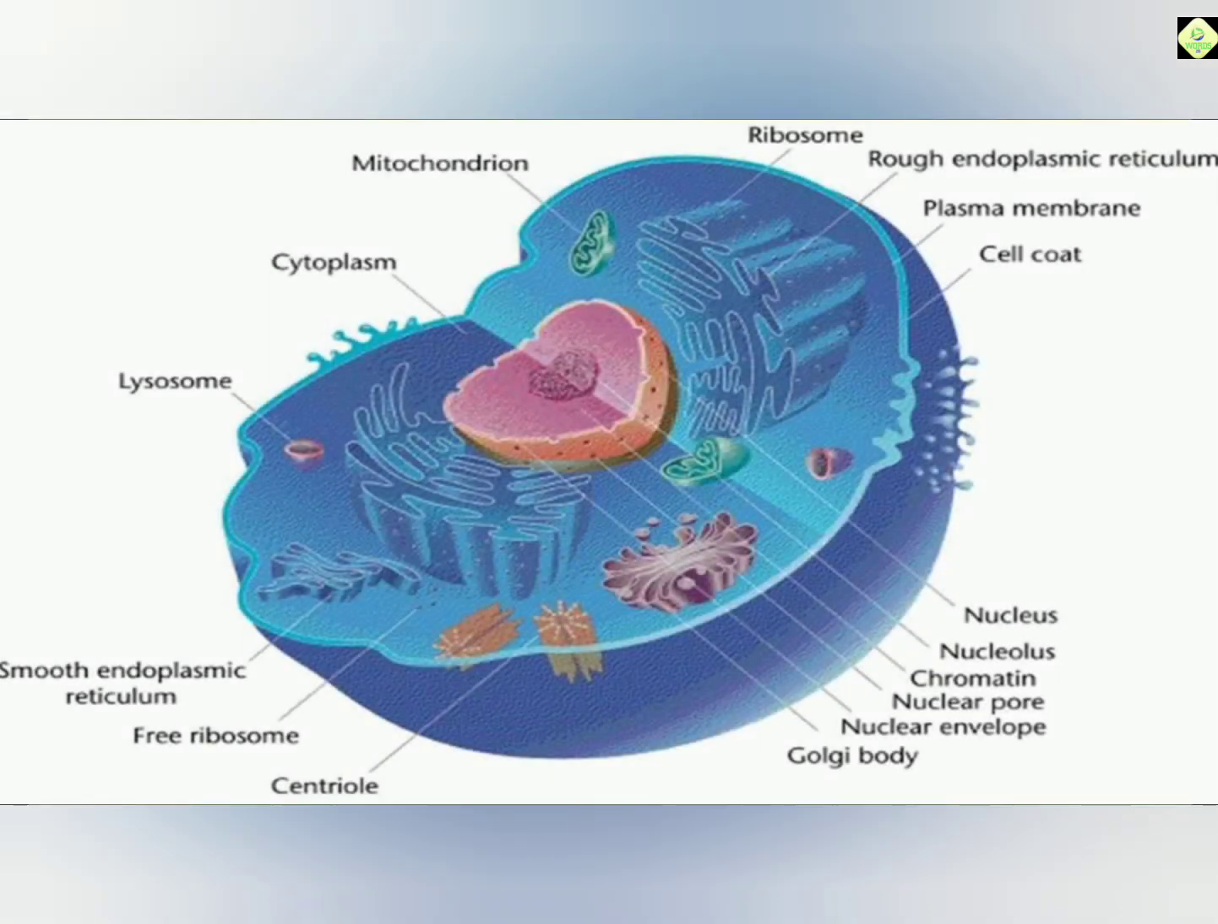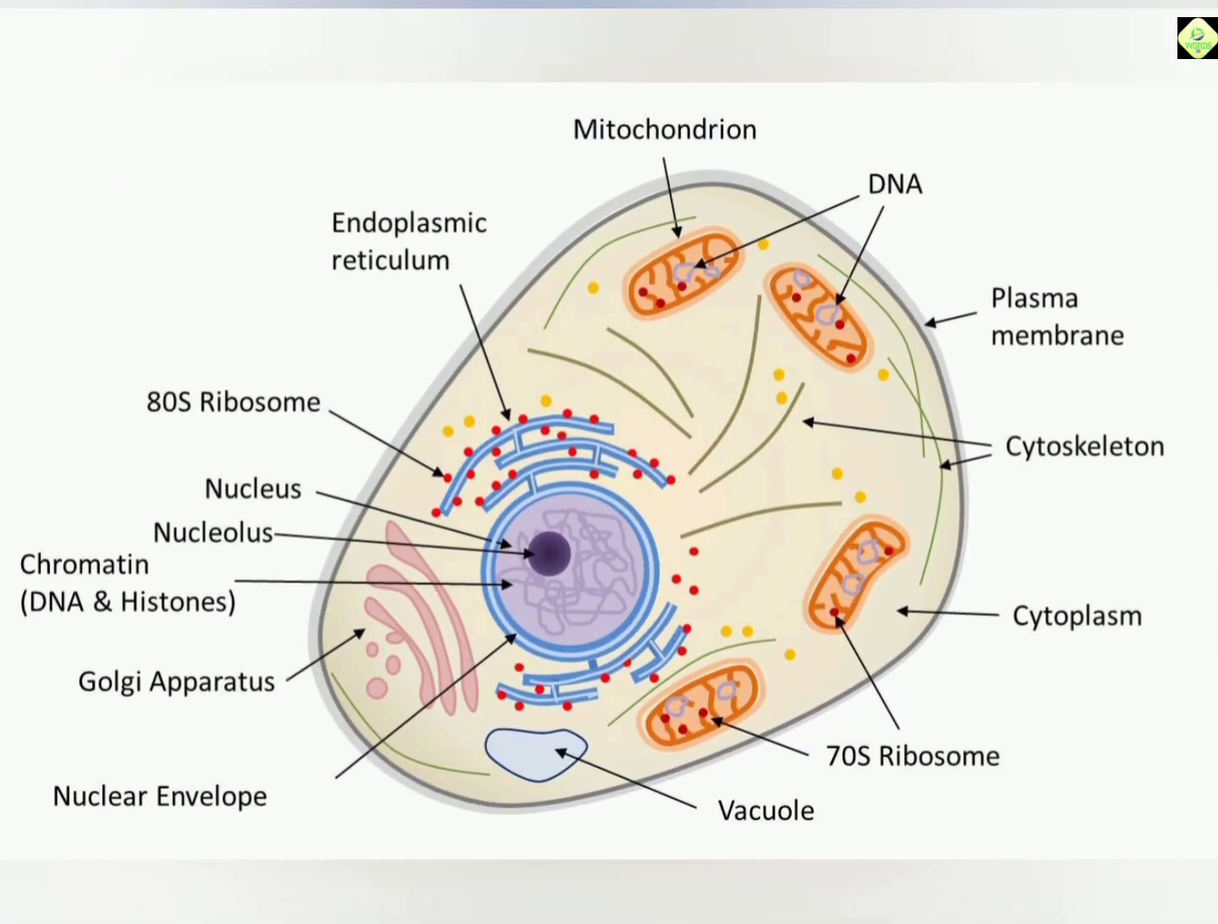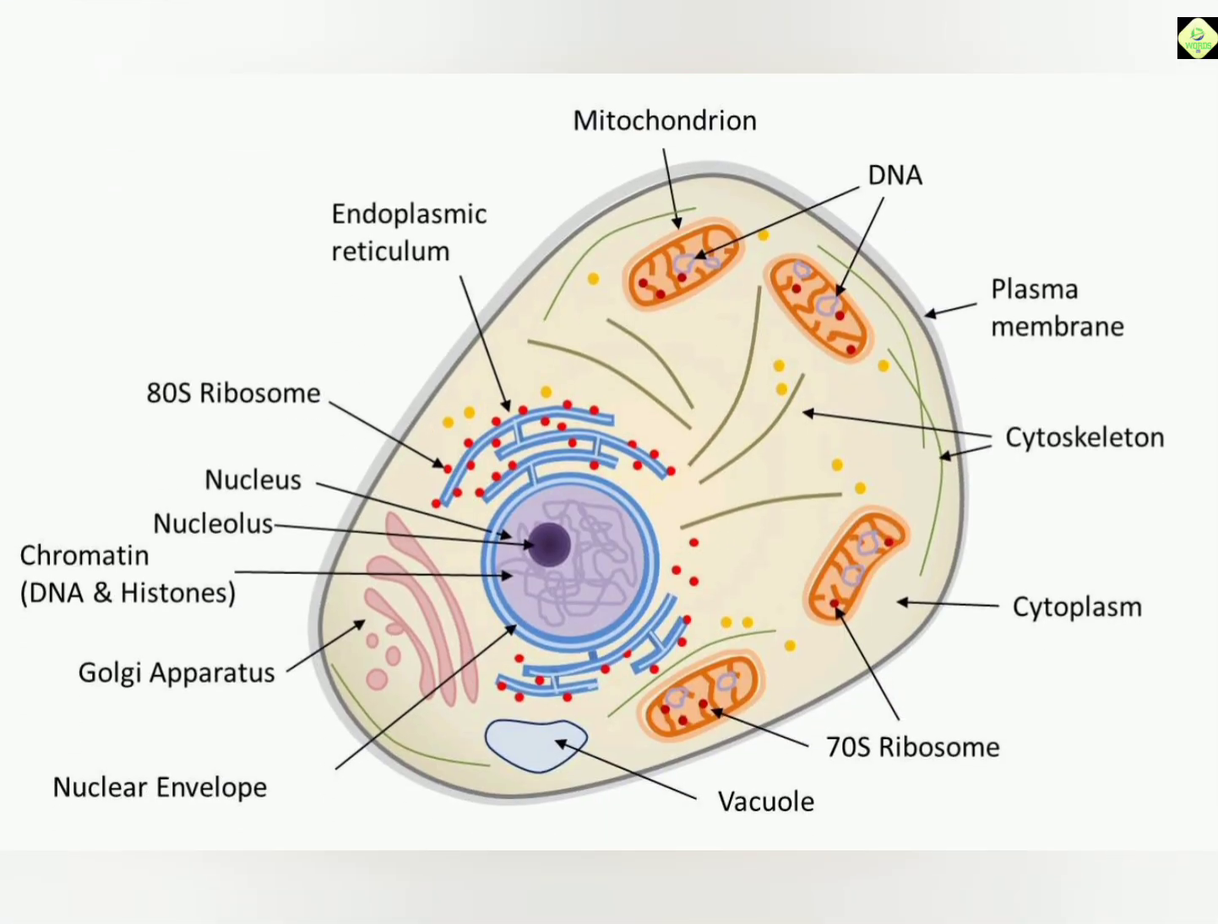Structure of a eukaryotic cell. First, cell membrane. The cell membrane is a thin, flexible outer covering that surrounds the cell. It protects the cell and regulates the movement of substances in and out of the cell.